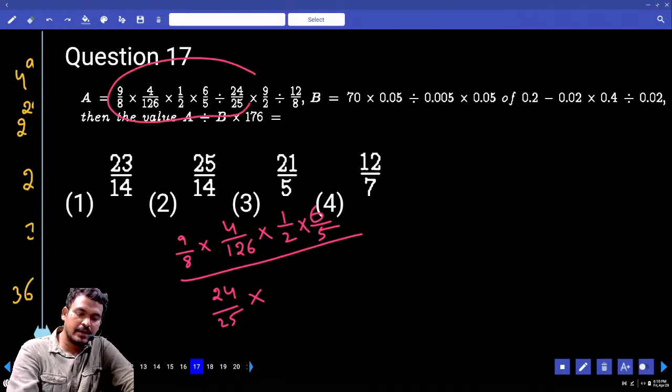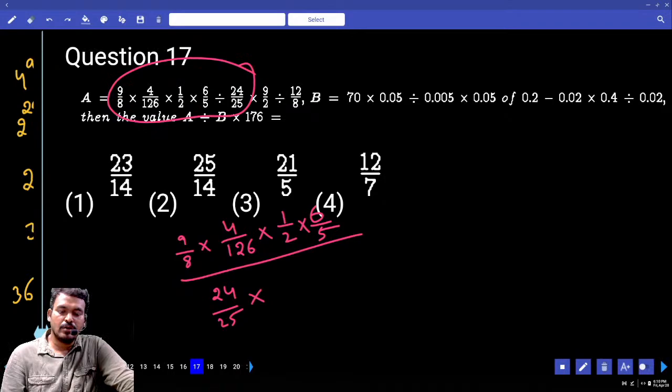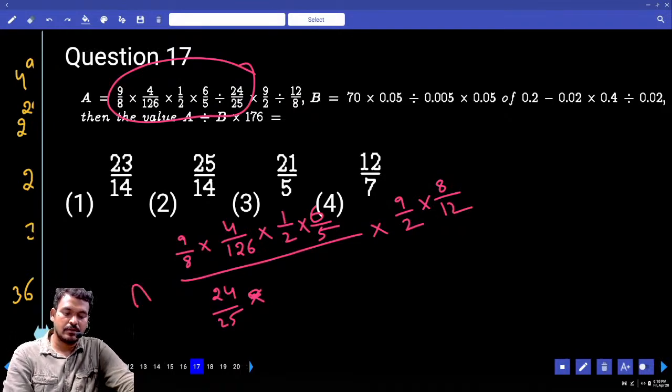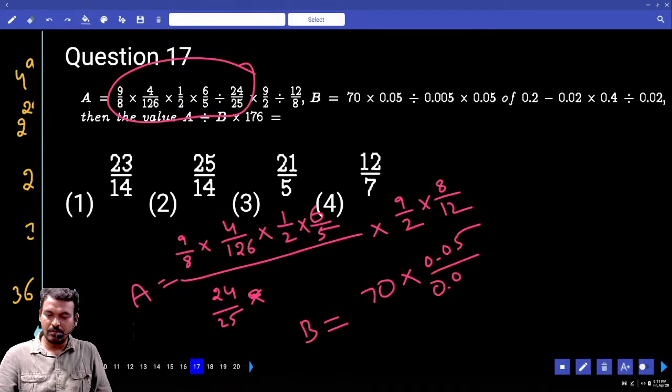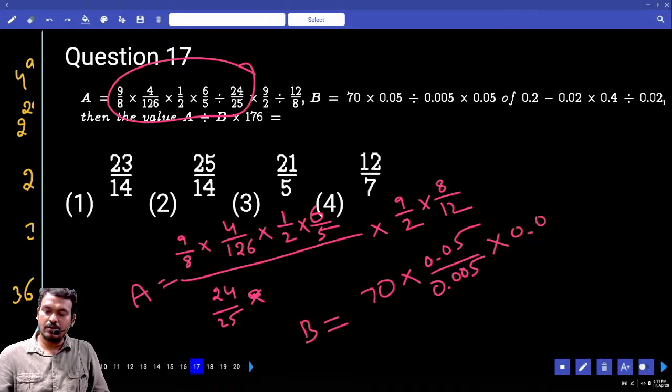Up to this one we write divided by 24 by 25 into 9 by 2 by 12 by 8. This one we write 8 by 12. That is equal to the A value. Next, what is the second one? B equals 70 into 0.05 by 0.005 into 0.005 of which one? 0.2. That is the B value.